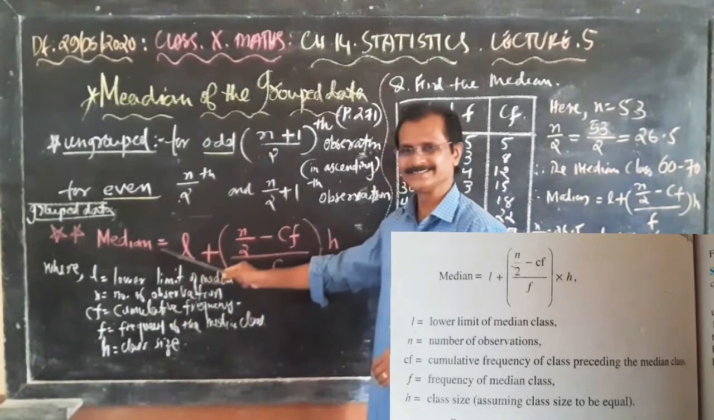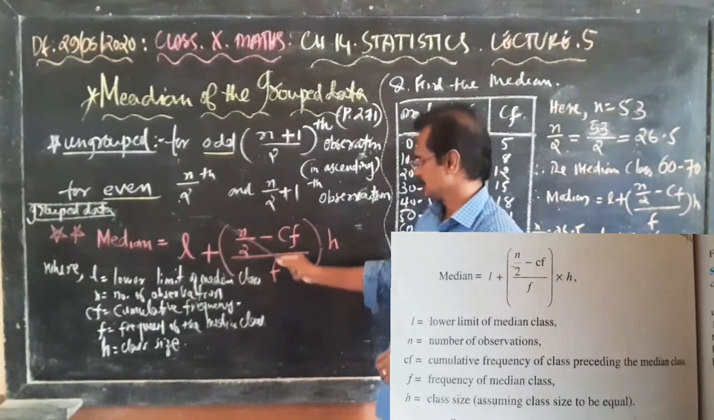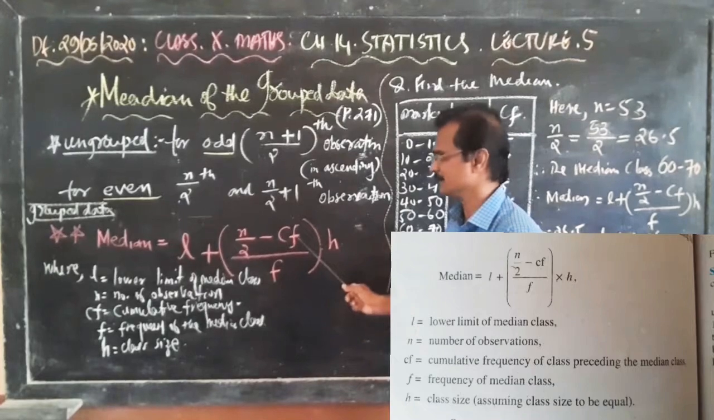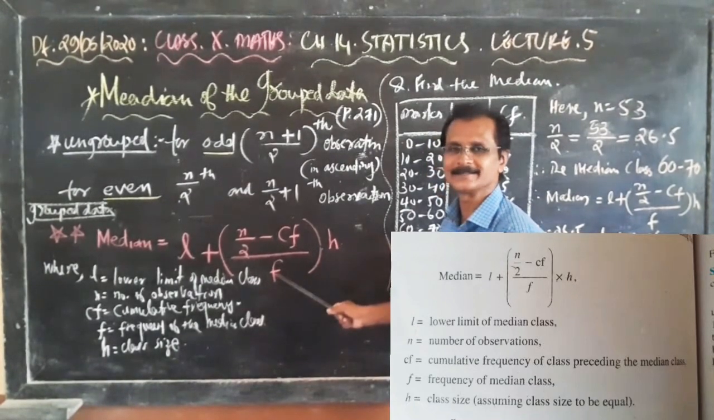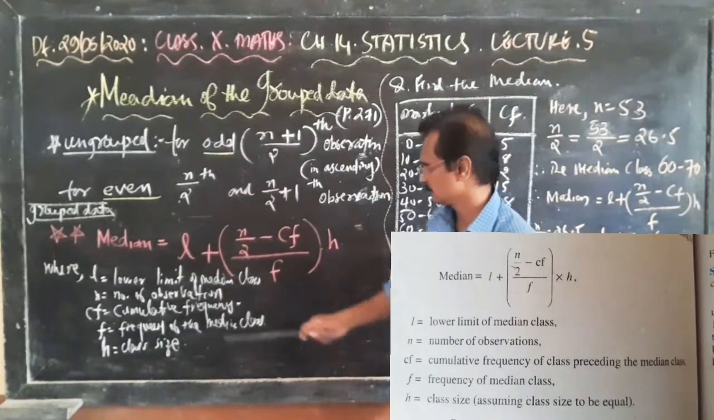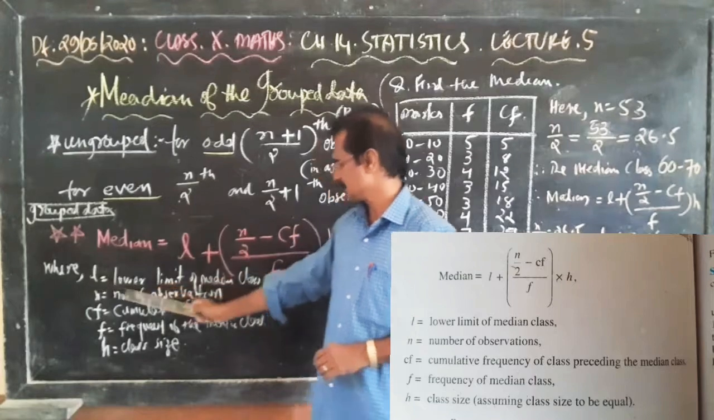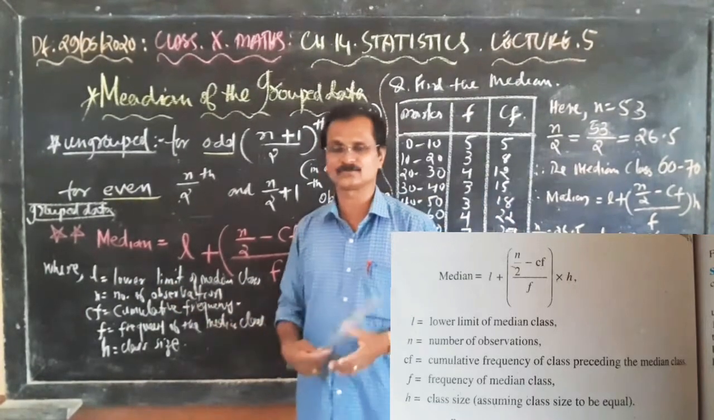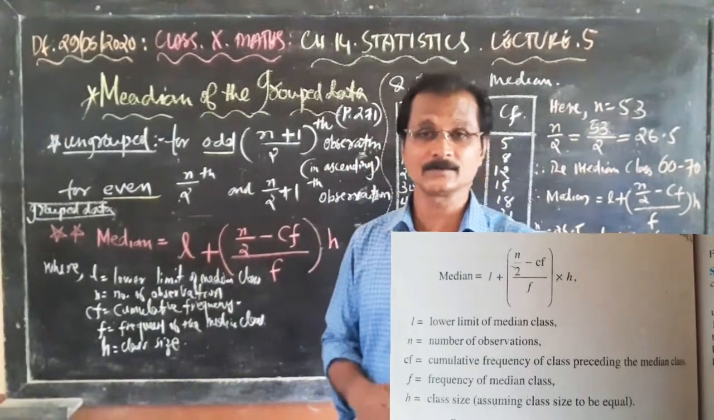Median equals L plus (n by 2 minus CF) upon F into H, where CF means cumulative frequency and F means frequency. The explanations are given here: L equals the lower limit of the median class. We need to find the median class.